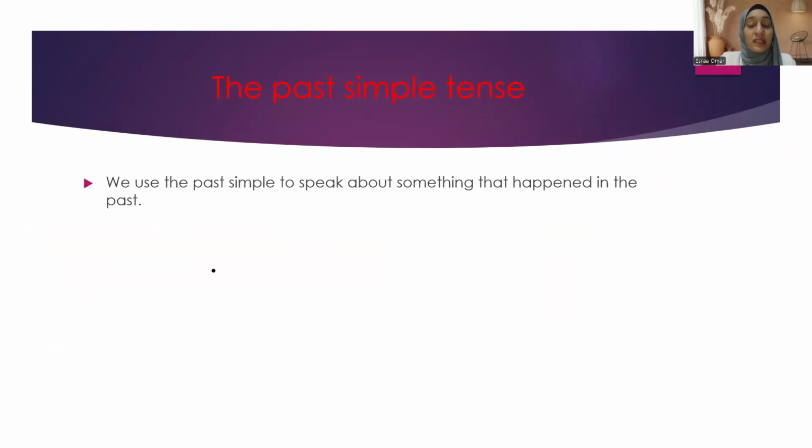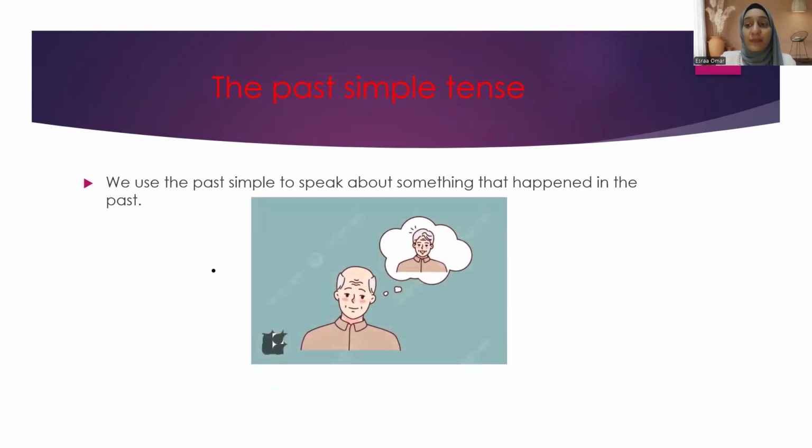So today, inshallah, we are going to take the past simple tense. The past simple tense is the tense that we use when we want to speak about something that happened in the past, when we want to describe something that happened in the past, not in the present. Like in this picture, as you see, this man was young, but nowadays he is an old man. So in the past, he was young.